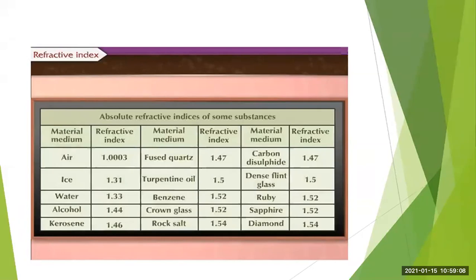So for some of the materials you will see that the value of the refractive index remains the same. In that case, the light will not change its direction, the velocity will remain the same, the refractive index value is the same. For other cases, you will see that the refractive index has changed slightly.